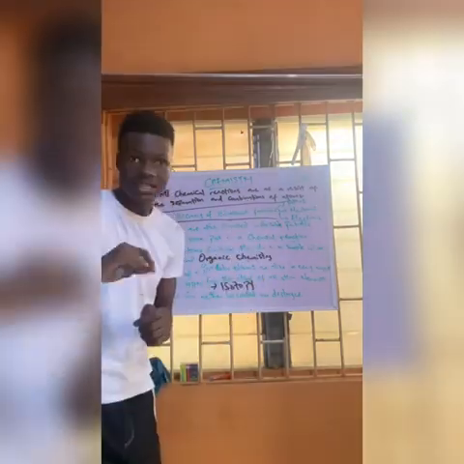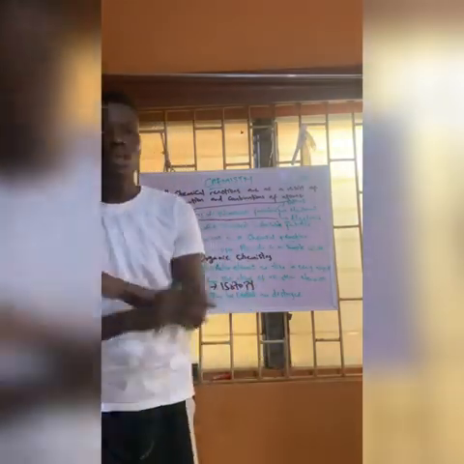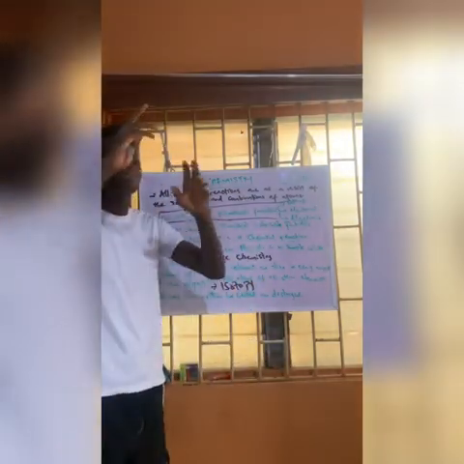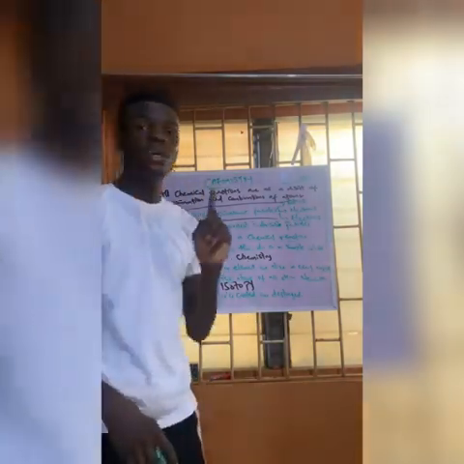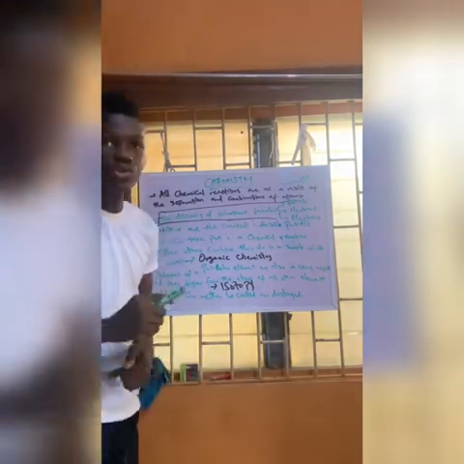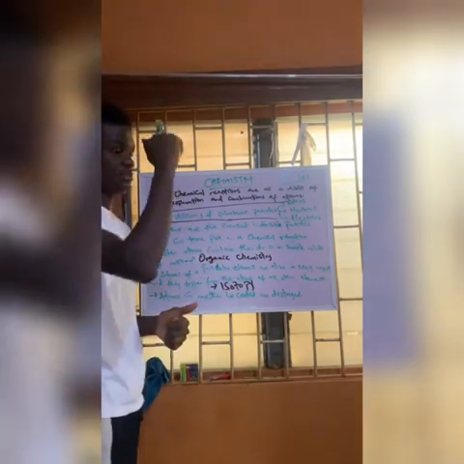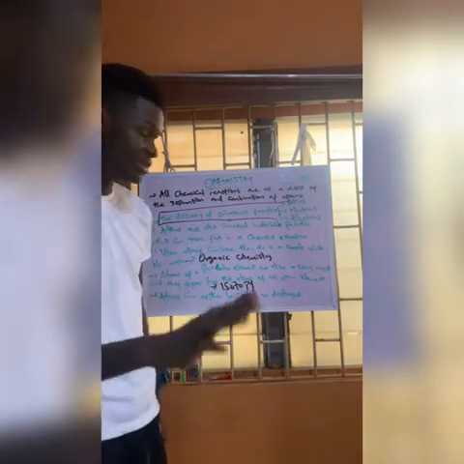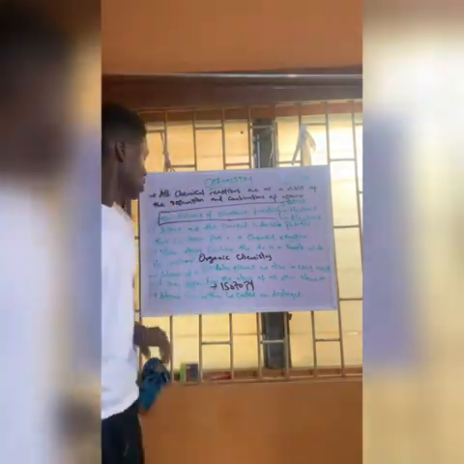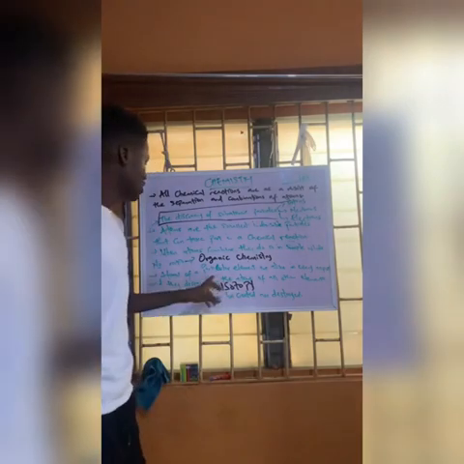Dalton said what? They are alike in every aspect. That is, the same proton number, the same electron number, the same neutron number, the same nucleus, the same everything basically. But then it is not totally correct. There are some elements that have different neutron numbers. And of course, difference in neutron number is going to affect the mass number. And they will have the same atomic number, quite correct. Their proton number is always constant. Once an atom is from the same element, the proton number will be the same. Okay? So now, isotopy disproved this postulate.